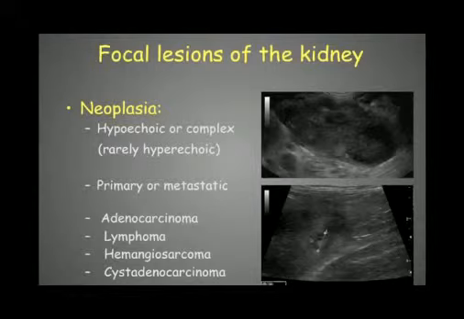So again, here we have an example of a target lesion in the kidney that is quite typical of metastasis, but it can also sometimes be hyperplasia, so we have to be careful. But when we see that, it's in general suspicious of metastasis, this target lesion, meaning that it's hypoechoic surrounded by a hypoechoic rim. Then those neoplasias can be adenocarcinoma, lymphoma, hemangiosarcoma. We also have cystadenocarcinoma, which will appear as more cystic lesions in the kidney.